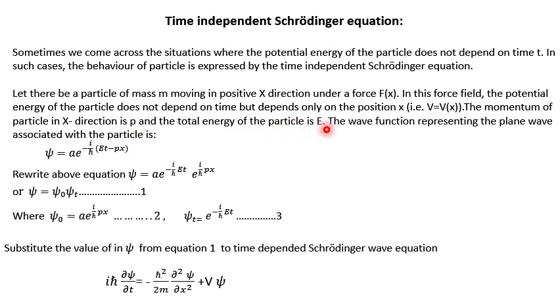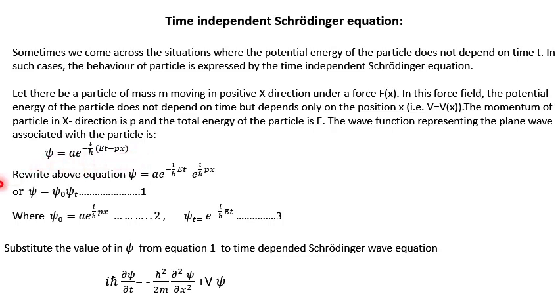The wave function representing the plane wave associated with this particle is given by this expression. I have already explained where we get this expression in my video lecture on the time dependent Schrodinger wave equation, so kindly refer to it if you are not getting it.